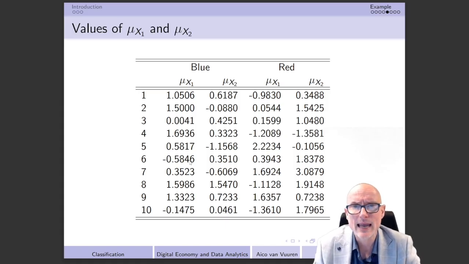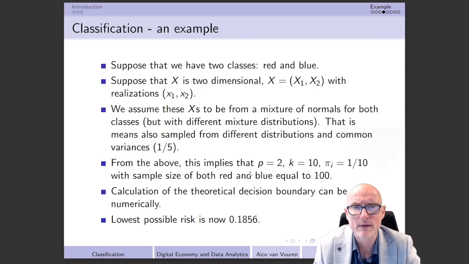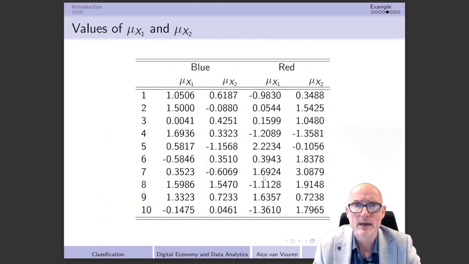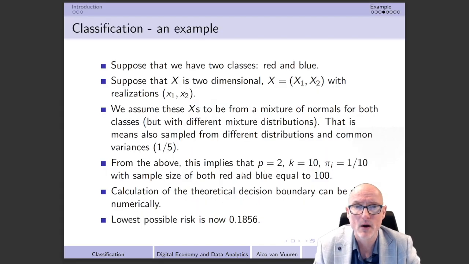In this case I'm going to assume that I already do have 100 outcomes of red and blue. The only thing that I need is the corresponding axes that are from this red and blue.